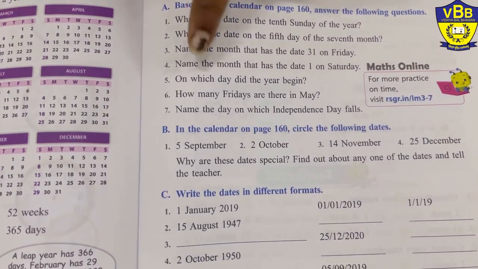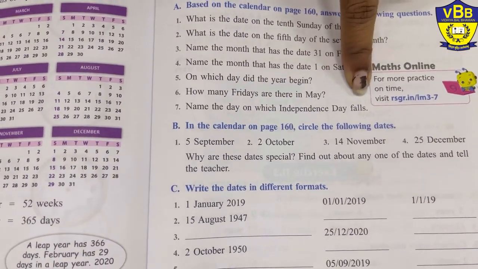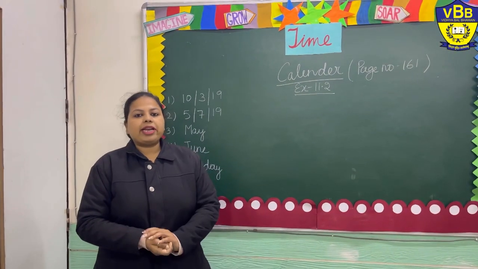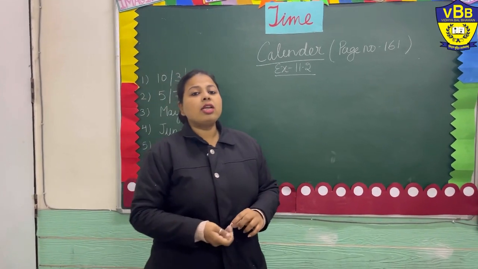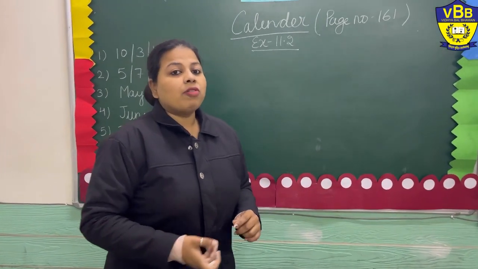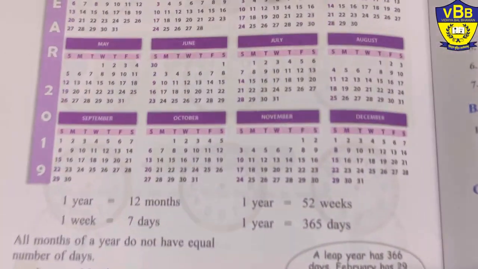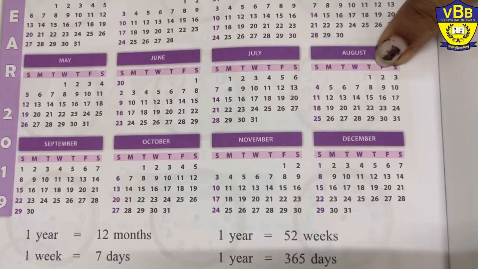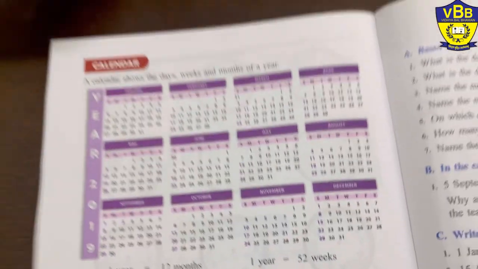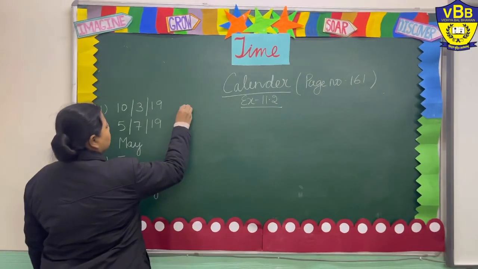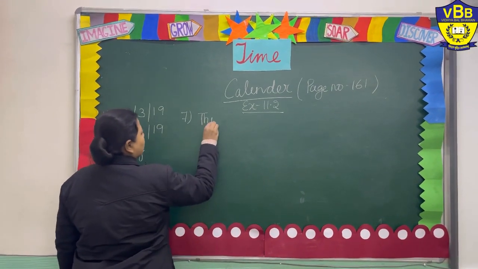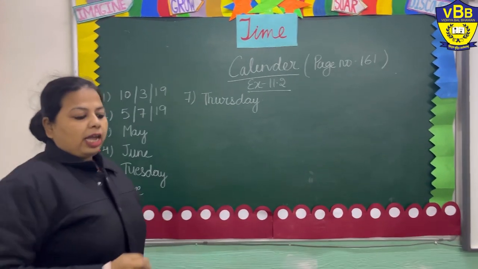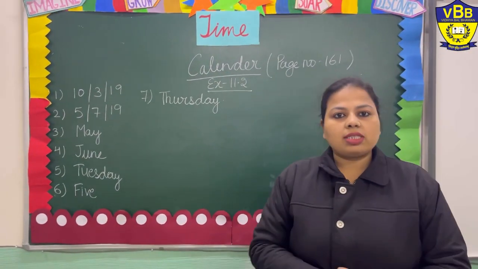Next is name the day on which Independence Day falls. So do you know on which day or when we celebrate Independence Day? We celebrate it on 15 August. So 15 August falls on which day? Let's have a look in the month of August and see 15. It is here and it comes on the Thursday. So it falls on the Thursday. I hope you are getting the concept, right?